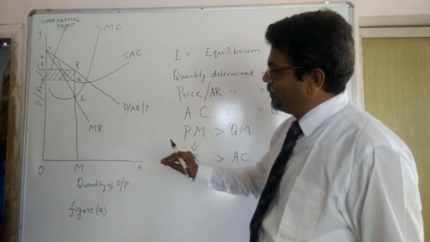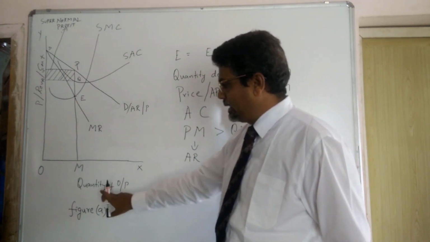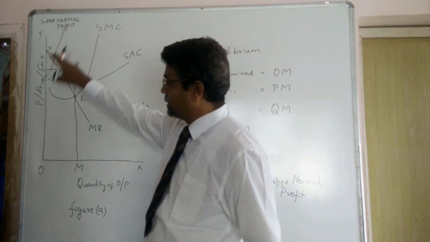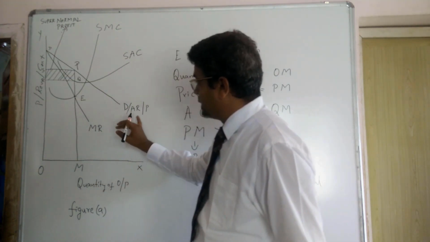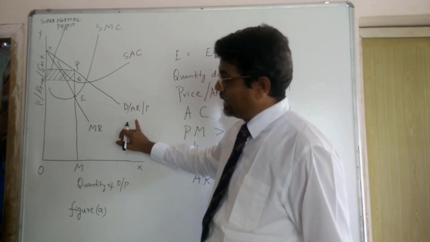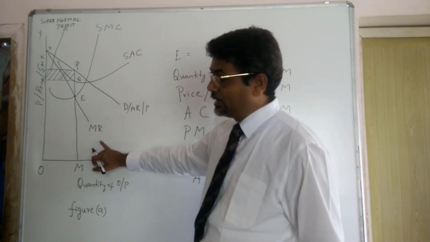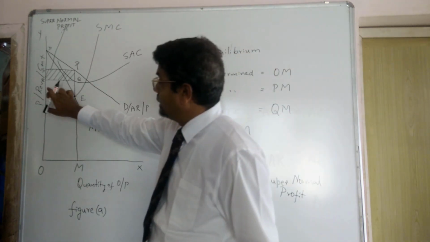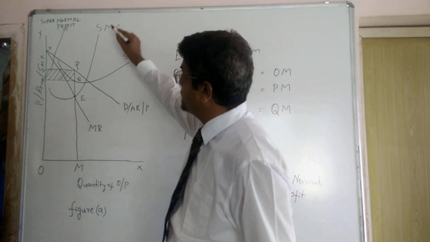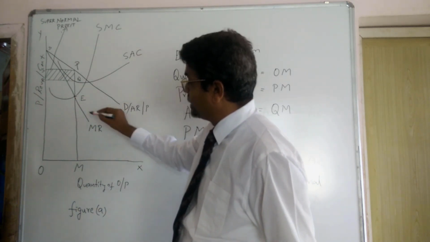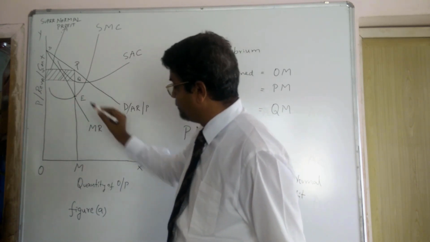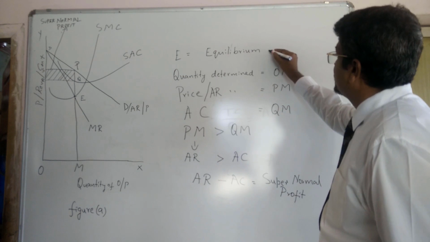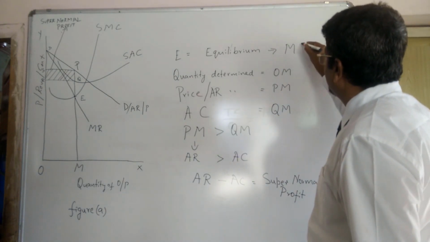Here OX is the quantity of output, and OY shows price, revenue, or cost. This is the demand curve and this is the marginal revenue curve. The short-run marginal cost curve cuts the marginal revenue curve at the point E, where MR is equal to MC.